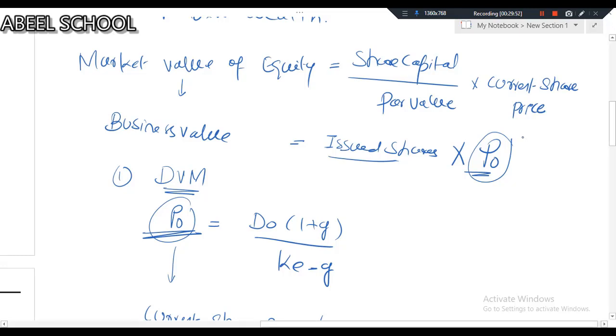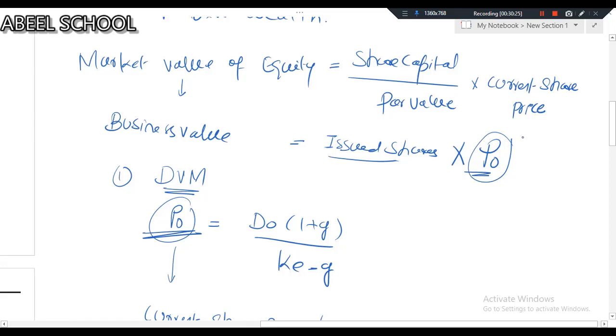So let me repeat. What was the first question? The first question was how to measure the wealth of the shareholder. The answer was by calculating the market value of equity. We can measure the wealth of shareholders. If market value of equity is increasing, then wealth of shareholders will increase. If market value of equity is decreasing, then obviously wealth will decrease. Now, if market value of equity has increased, it means wealth has increased. But this is the end result.